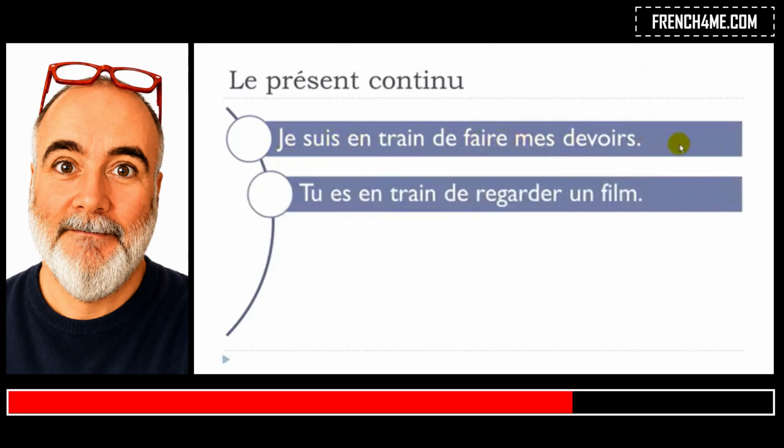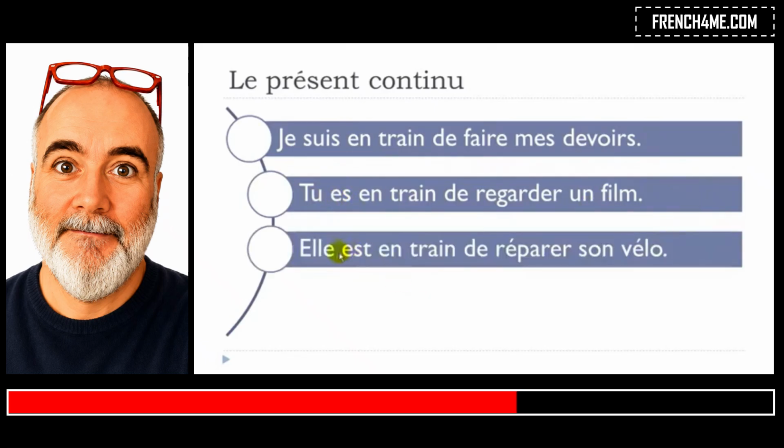All right, second example that we've got, so same thing here, tu es en train de regarder un film. Okay, so same thing, regarder or to watch un film, a movie. So the action is taking place, and of course it continues if you use this en train de, okay? But then remember that you've got to put here the verb être at the present form for tu es, okay? So you need to conjugate it.